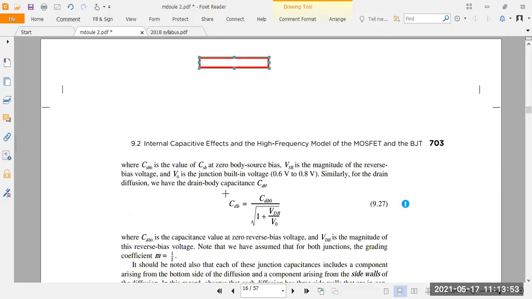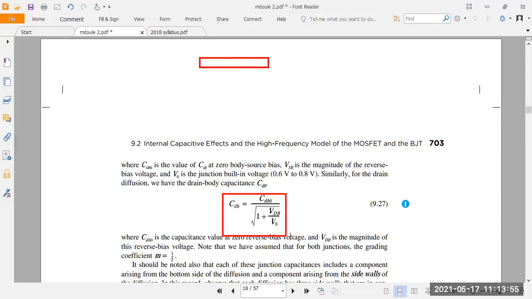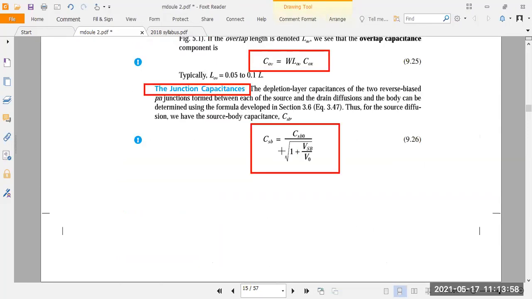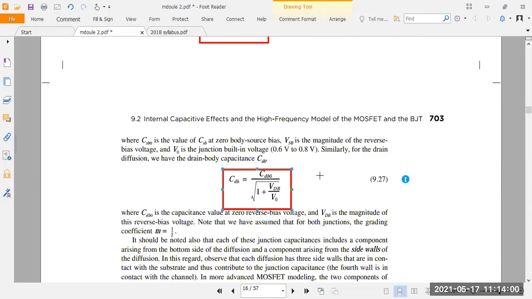Next, when you come to the drain to bulk, earlier we took source to bulk, right? Next you take the same equation between the drain to bulk. Again you take CDB naught divided by the square root of 1 plus VDB divided by V naught. Understood, right? On this equation here, CDB.